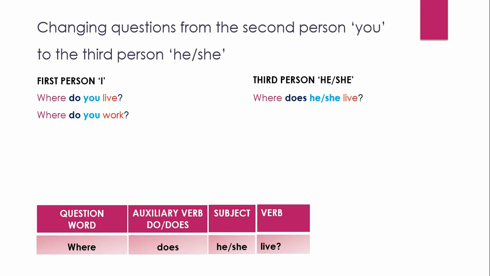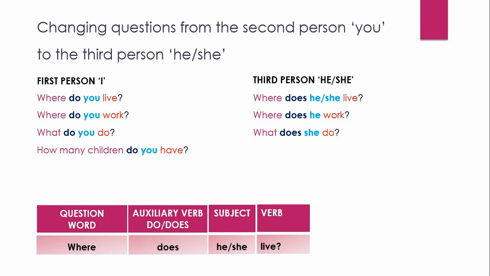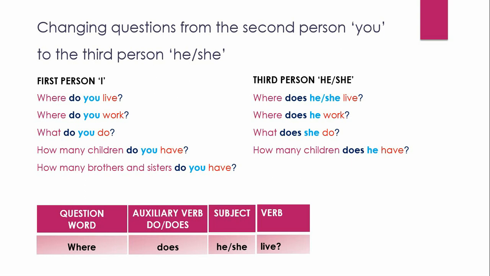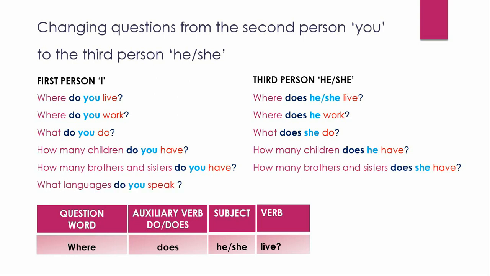Where do you work? Where does he work? What do you do? What does she do? How many children do you have? How many children does he have? How many brothers and sisters do you have? How many brothers and sisters does she have? What languages do you speak? What languages does he speak?